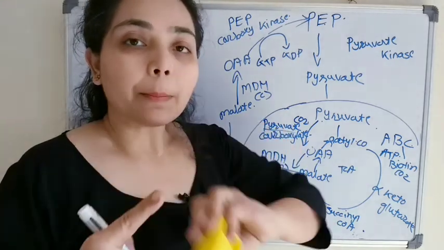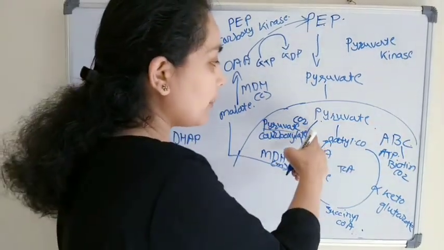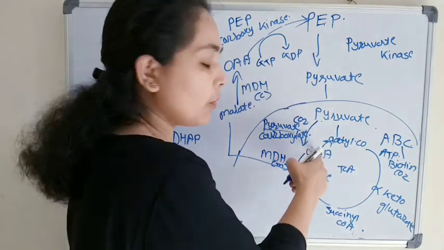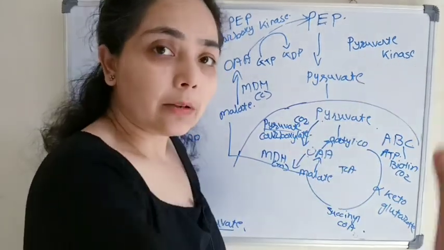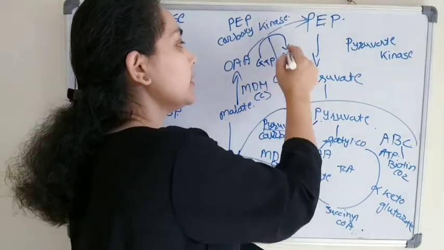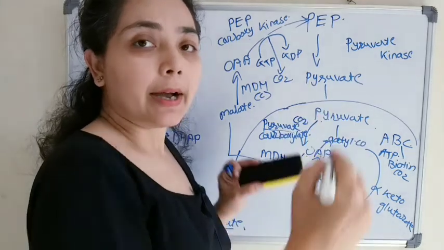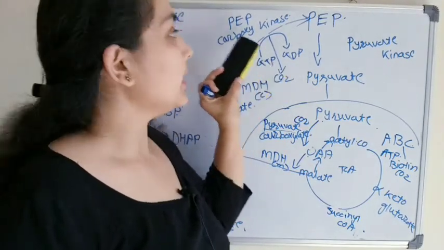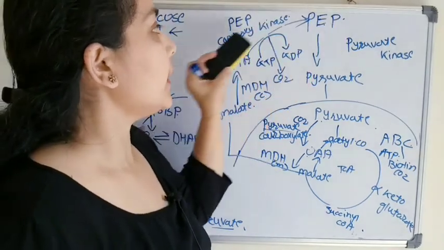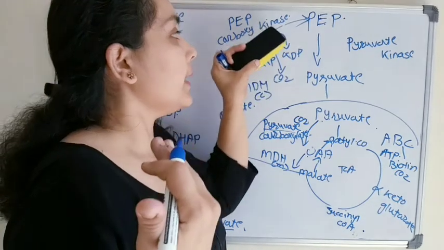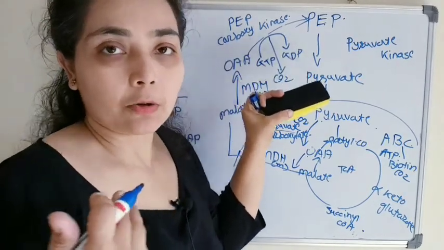Before that, carbon dioxide will be removed, the carbon dioxide which was added during the conversion of pyruvate to oxaloacetate. So there is a removal of carbon dioxide and addition of a phosphate group with the help of GTP. In the enzyme phosphoenol pyruvate carboxykinase, carboxy means carbon dioxide is removed, and kinase means addition of a phosphate group.